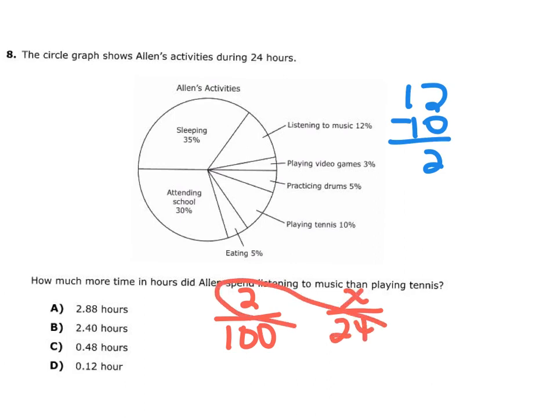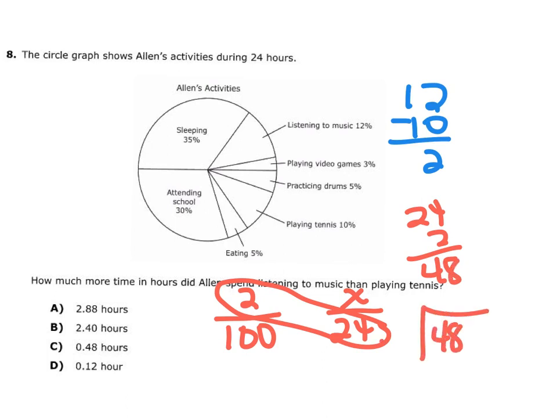So again, we're going to go ahead and multiply that. So 24 times 2 is 48. Now 48 divided by 100. Okay, so I know 100 doesn't go into 48, so I'm adding a decimal and adding zeros. So I know it's going to be 2 zeros. So 100 into 480 is 4.